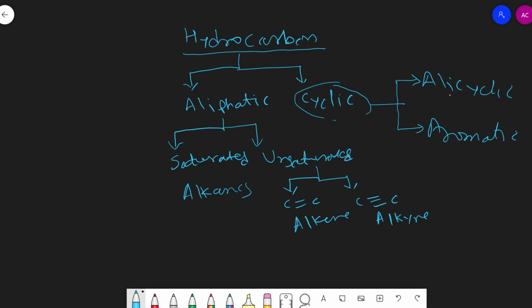The cyclic hydrocarbons which resemble alkanes are termed cycloalkanes, which resemble alkenes are cycloalkenes, and which resemble alkynes are cycloalkynes. So we can say that polycyclic hydrocarbons are of three types: cycloalkane, cycloalkene, and cycloalkyne.